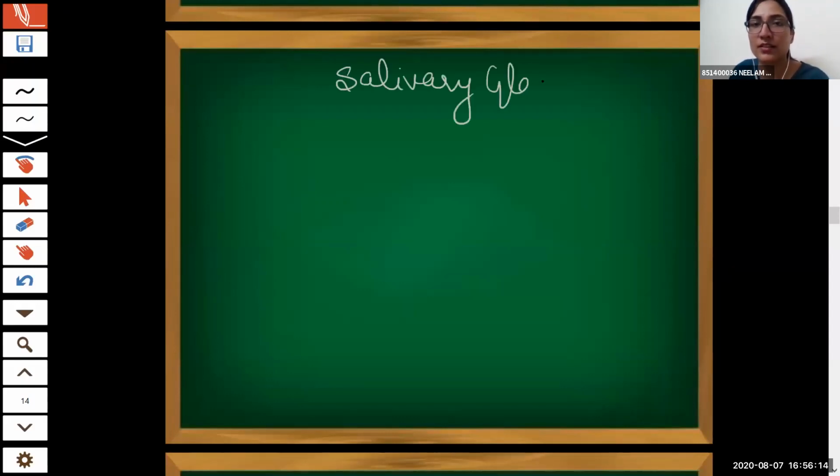Now we move to next. What are we left with, the mouth, oral. Salivary gland. Excellent. Now salivary gland. Why is salivary gland important?